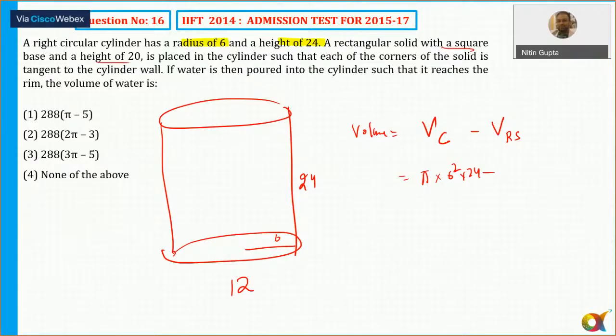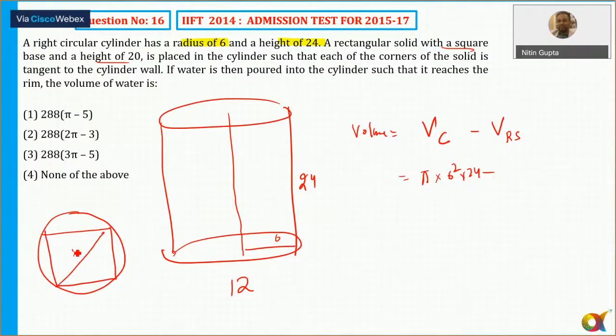Yes, क्वेश्चंस और आइडियाज बहुत ज्यादा रिपीट हो रहे हैं आईएफटी में. So 24 हाइट 20 है. It says a rectangular solid with a square base and a height of 20 is placed in the cylinder such that each corner of the solid is tangent to the cylindrical wall. तो ये होगा.